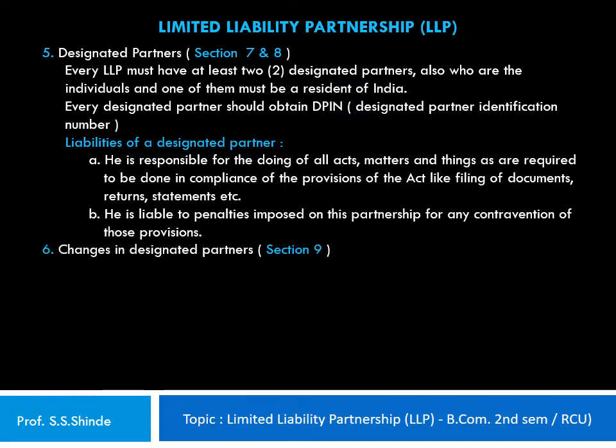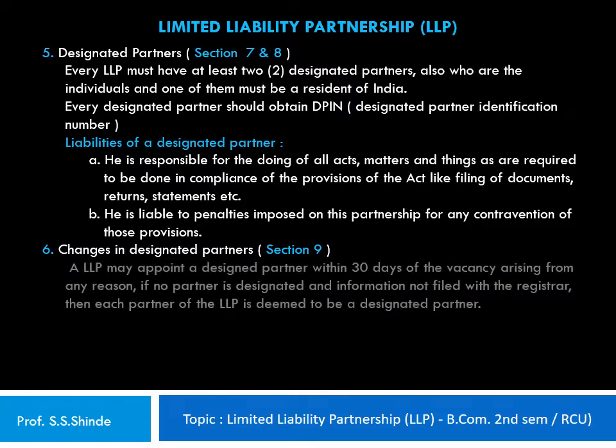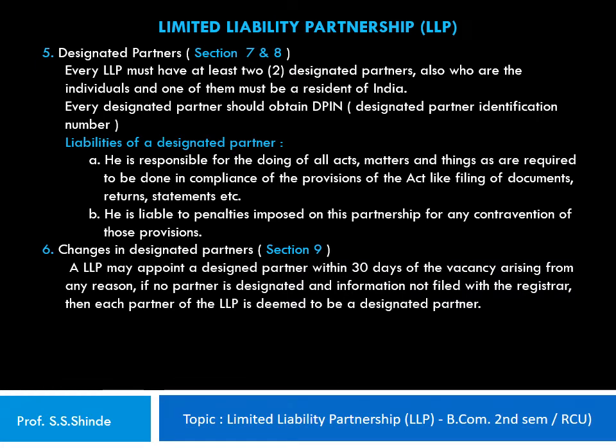Section 9 of the Act specifies about the changes in designated partners. An LLP may appoint a designated partner within 30 days of the vacancy arising from any reason. If no partner is designated and the information is not filed with the registrar, then each partner of the LLP is deemed to be a designated partner.